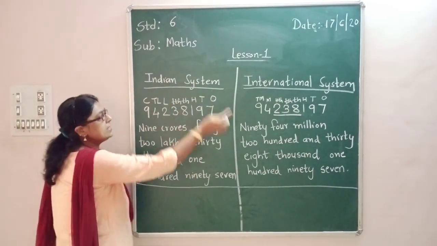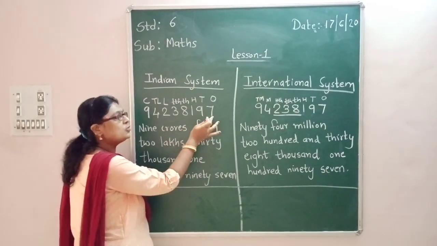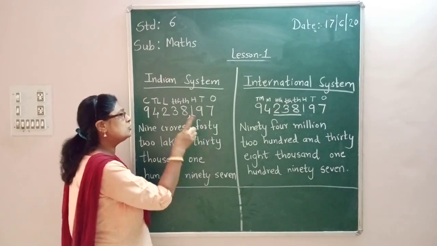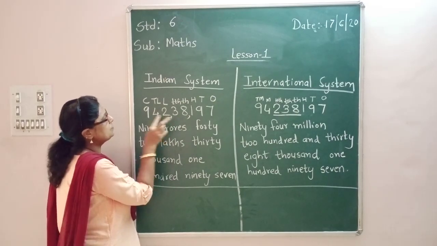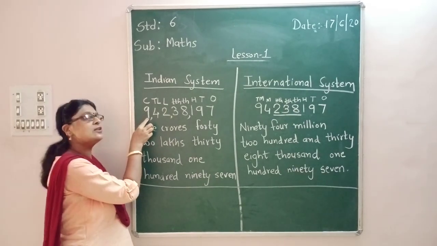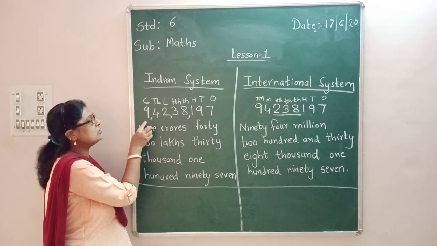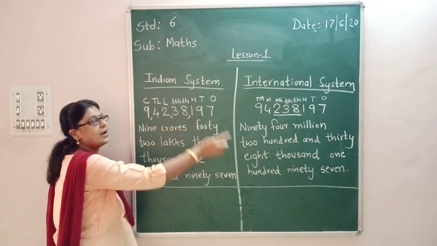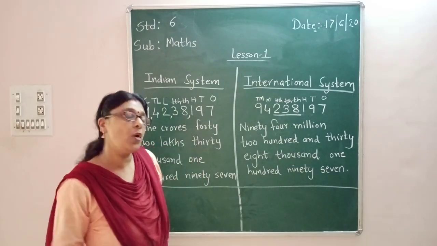According to the Indian system, you have to place the commas from the right hand side. First you have to take 3 steps: 1, 2 and 3, I place a comma. Then I have to take 2 steps, 1 and 2, I place a comma. Again 2 steps, so I place a comma. Again 2 steps, but there is no need because there is only one number. So we place the commas in this way, and we speak as 9,42,38,197.